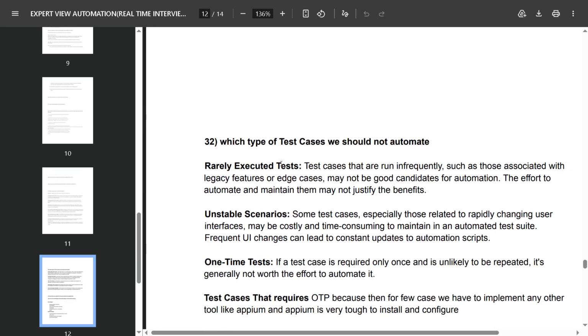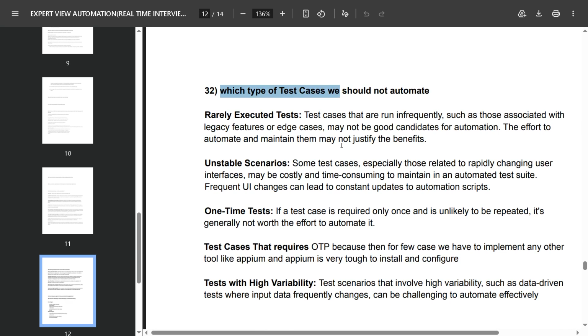Which type of test cases we should not automate? This is a recently asked interview question. Rarely executed test cases that are run infrequently, such as those associated with legacy features or edge cases, may not be good candidates for automation. The effort to automate and maintain them may not justify the benefit.